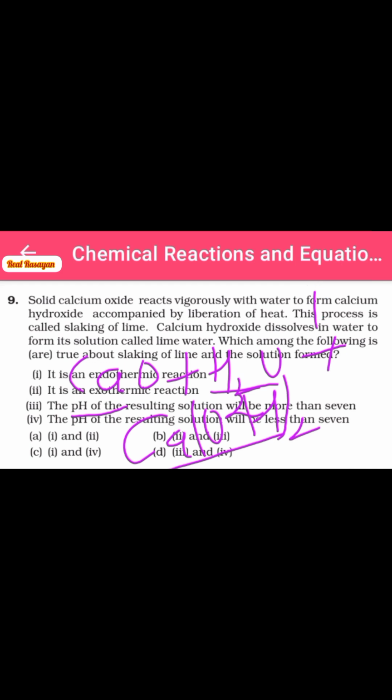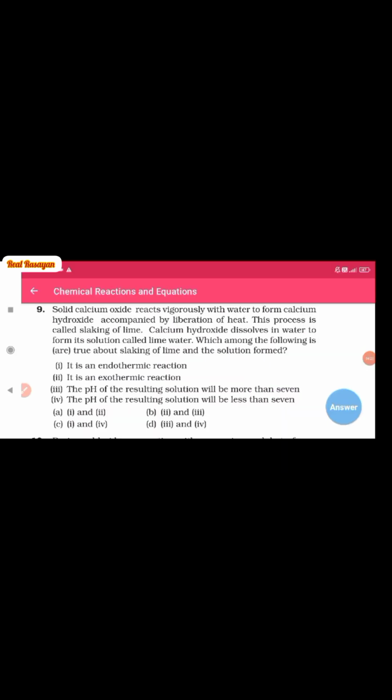the amount of heat. If there is the amount of heat that is released during the chemical reaction, that chemical reaction is the exothermic chemical reaction. And so the amount of energy is released during the exothermic reactions. Two kinds of data are given here: one related to exothermic and endothermic reaction, that is related to heat, and second as per the pH of the resulting solution, that is less than 7 or more than 7.